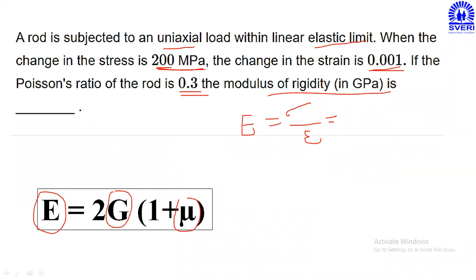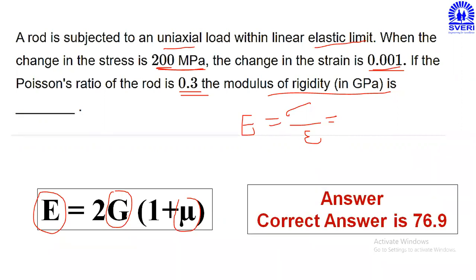Once you get the E value, put that value in the relation E is equal to 2G in bracket 1 plus mu, and then tell me the value of G, that is the modulus of rigidity. Yes, 76.92 into 10 raised to 6 Newton per mm square.